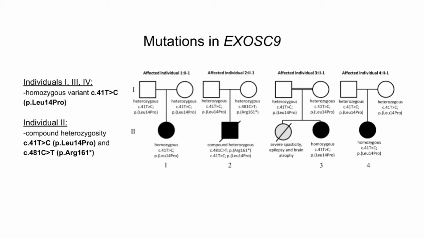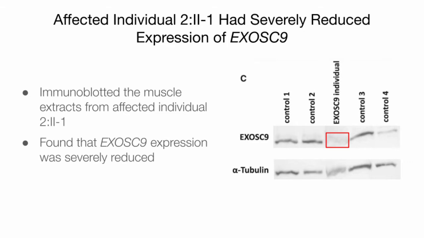4 pedigrees are depicted representing each of the individual cases. Individual 2 with the compound heterozygosity experienced more severe defects resulting in death. Researchers immunoblotted the muscle extracts from the second affected individual to visualize the effects that the compound heterozygosity of the 2 variants in EXOSC9 had on protein expression.